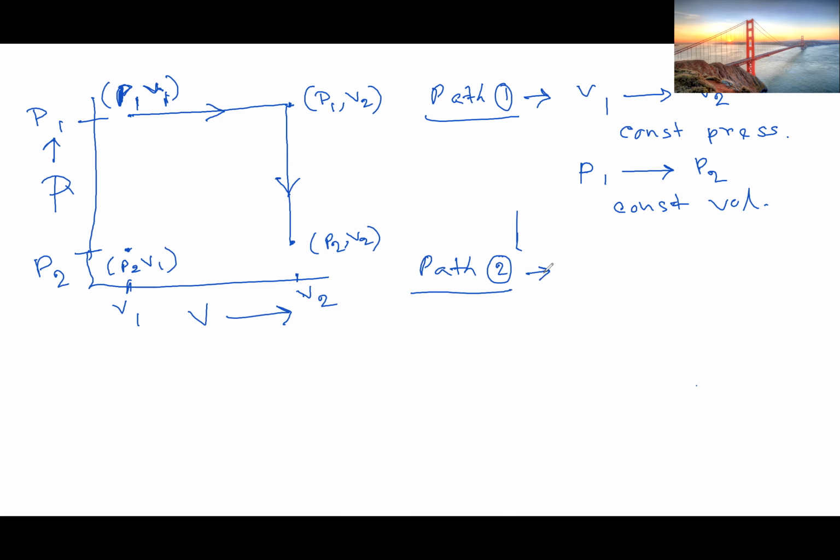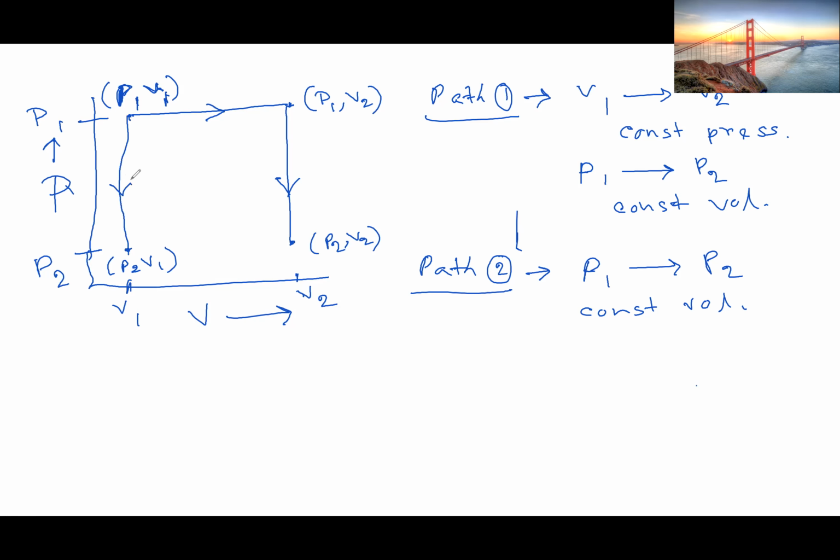And then there could be a path 2. Suppose we first decrease the pressure P1 to P2 at constant volume. So in this case, P1 is being decreased to P2, but volume is constant. So it will travel from P1 V1 to P2 V1, to this state.